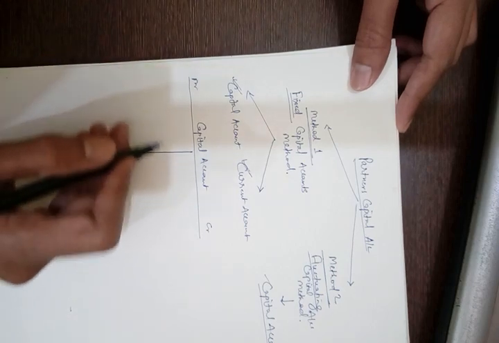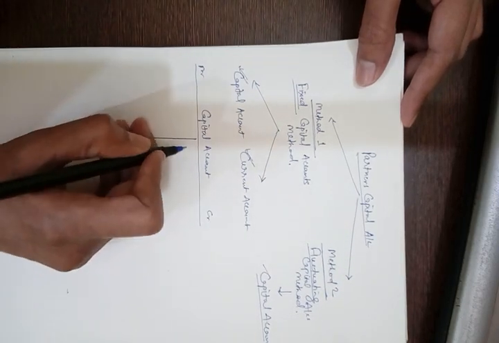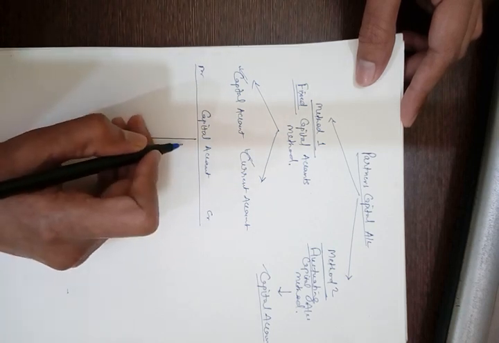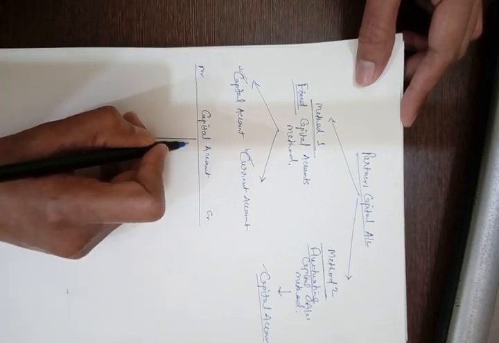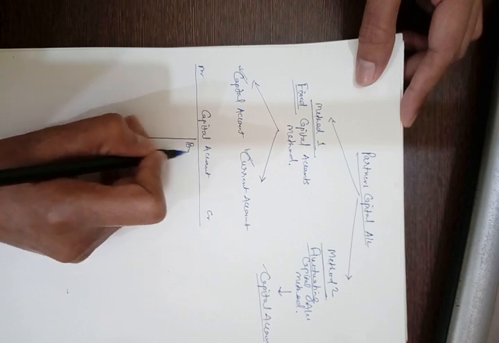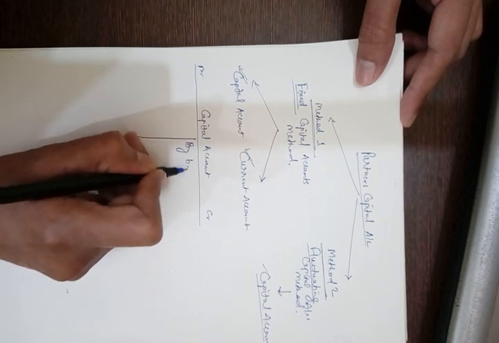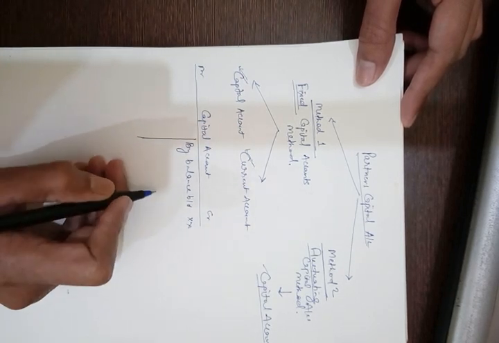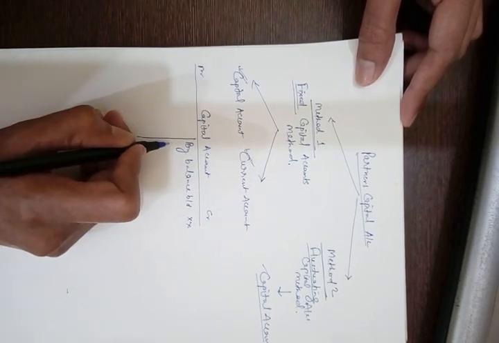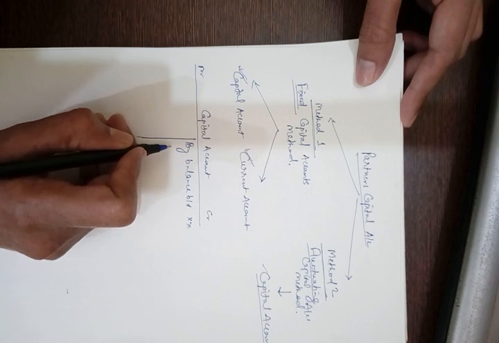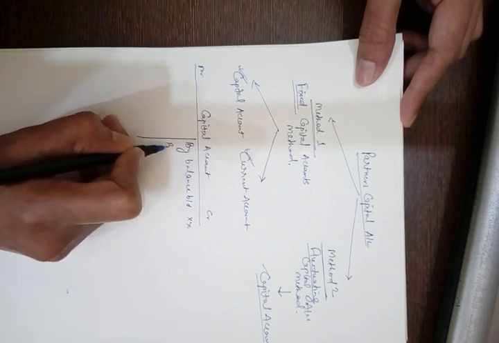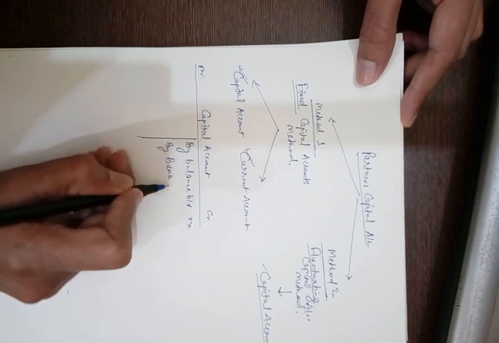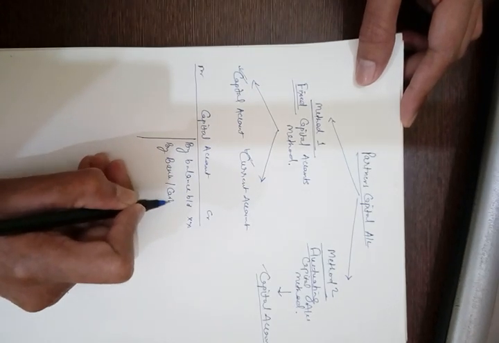Similarly, if it is an older business, then the credit balance from last year, that is the previous year, will be carried down to the current year as balance brought down. And if the partner has introduced certain additional capital during the current year, then again you will credit the capital account by bank account or cash account.